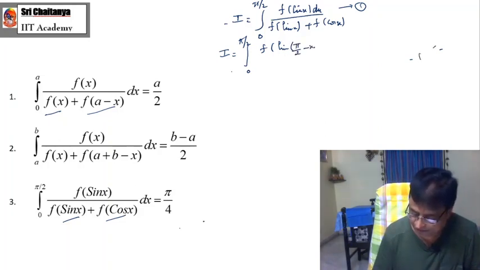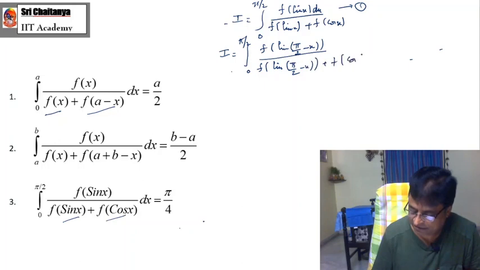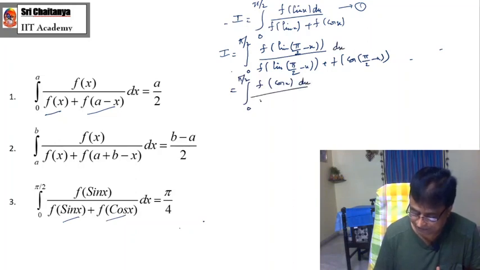According to that property, it is f of sin of pi by 2 minus x by f of sin of pi by 2 minus x plus f of cos of pi by 2 minus x. Of course, it is nothing but integration 0 to pi by 2 f of cos x dx by f of cos x plus f of sin x. You call this equation number 2.